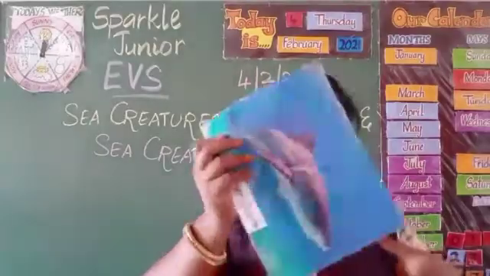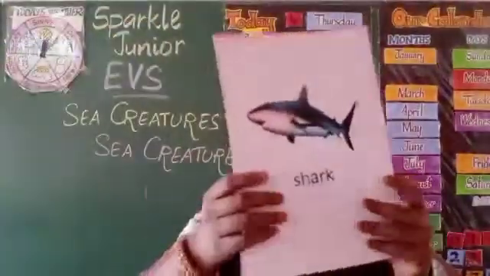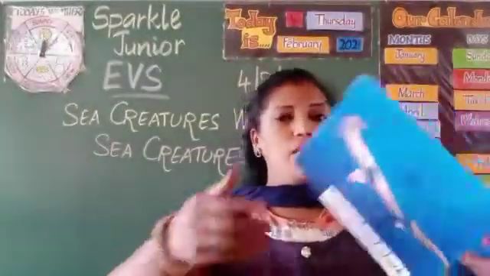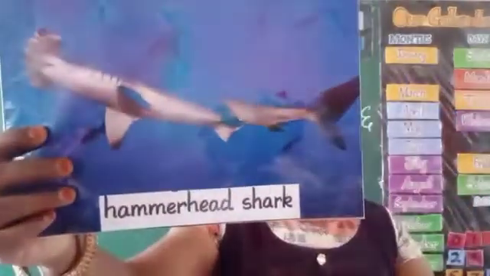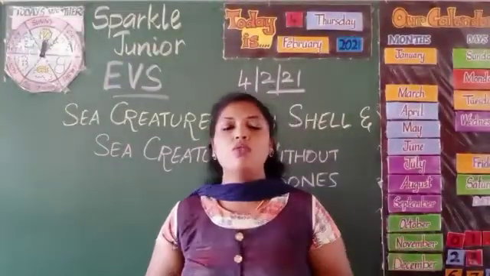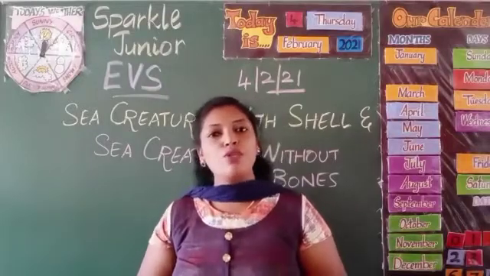I'll show you some of them. This one is the tiger shark. This is another kind of shark. This one is the hammerhead shark. And there are lots and lots of sharks. Okay children, not all sharks are harmful to human beings. Some are harmful to human beings.